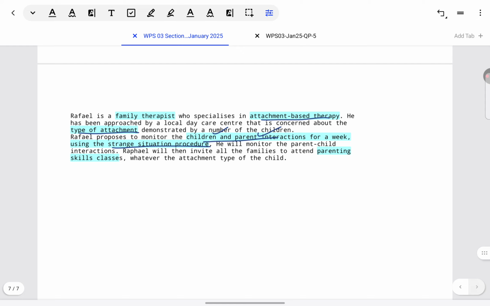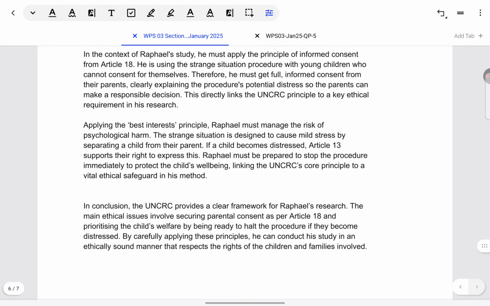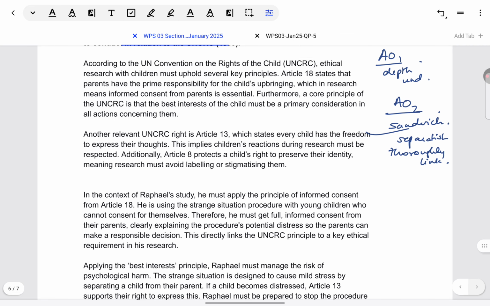And in fact, he's been approached by a local care center to make sure that children get correct attachment. Also, to see where children are standing right now and accordingly judge what sort of therapy they need. He's making use of the standard paradigm, the strange situation procedure, and after doing that research only he will decide how to go about his parenting skills program. Okay, got what Raphael is doing. Now I can come to the answer.